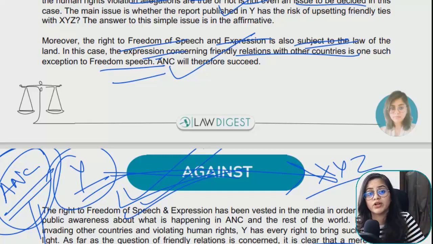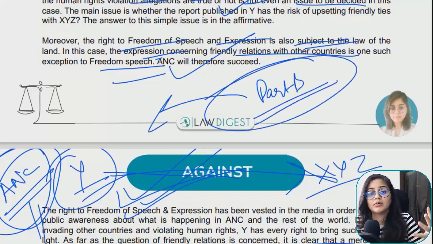I'll try to come up with more videos to make you understand how you are supposed to write part B answers. Before this also I've posted videos, and basically this is all that you need to do in part B. It is all about reasoning. The more you practice, the more you will get to know. For practice, you can check our module as I mentioned earlier. There are no books as such. Probably you can look up GMAT books, but I don't think that there's a book at present that can help you with the NLSAT exam specifics, which we have curated. So you can choose to either opt for that or try to practice GMAT questions is what I would say.